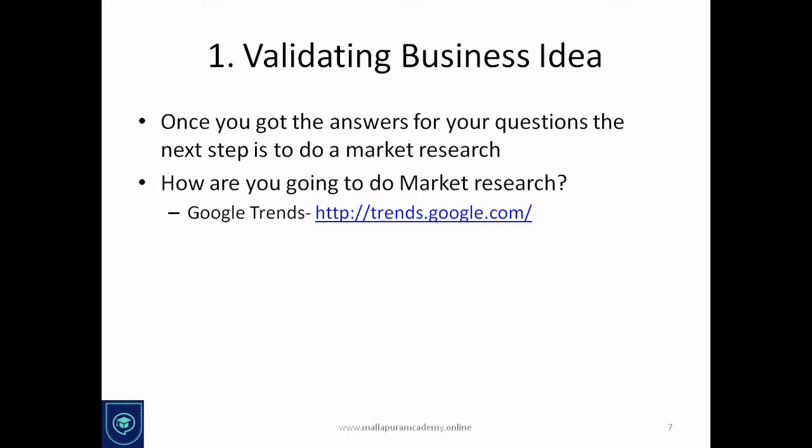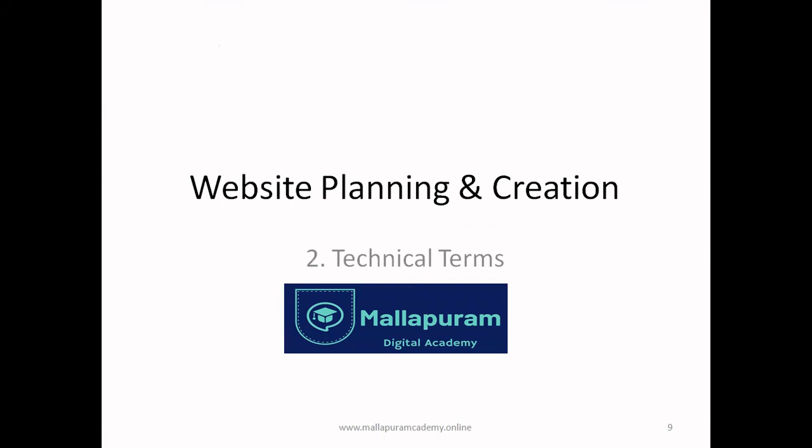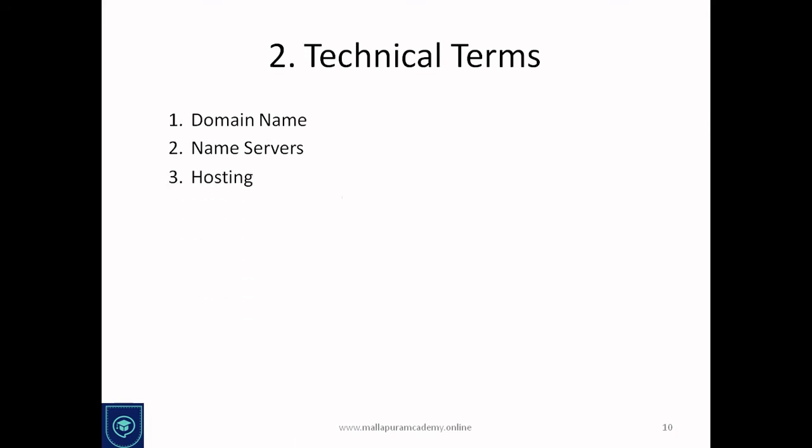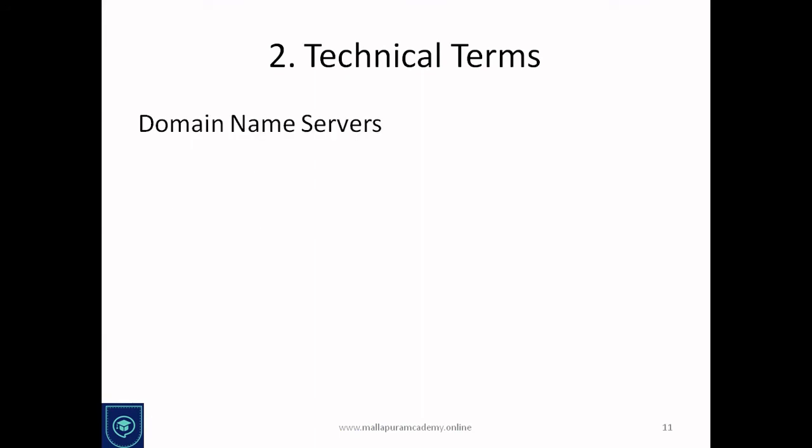So we have also understood the market research. Now let's go ahead and understand the technical terms related to our website, because when we are creating a website we need to look at certain technical terms. When we speak about technical terms, we talk about domain name, name servers, hosting, cPanel, and backlinks. So let's look at what all these technical words mean.